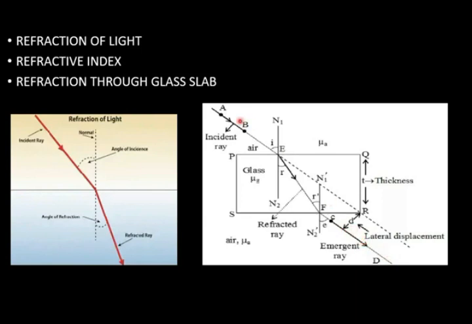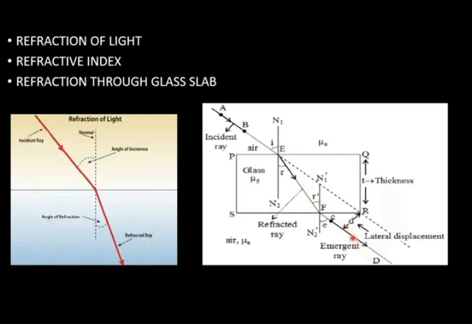So when a ray of light enters a glass slab, the original path will be parallel to the direction of the emergent ray. Ray of light coming from the source is an incident ray. This one is refracted ray, and when it comes out, it becomes emergent ray.